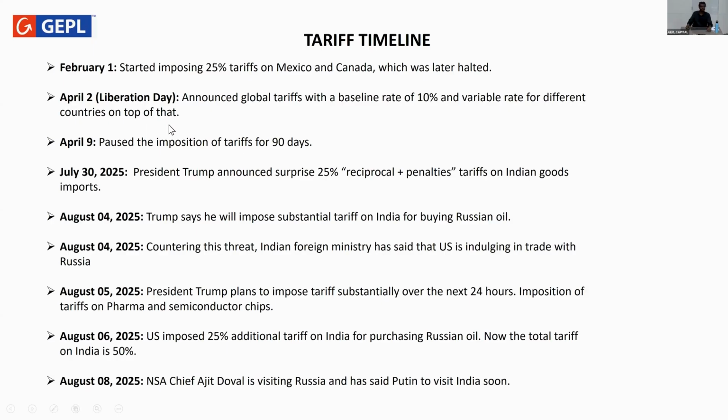On April 2nd, which was noted down as Liberation Day, Mr. Trump announced global tariff with a baseline of 10% tariff for each country and a variable rate based on different countries. This was basically to ensure that there was no trade deficit between countries and to lower the competition from the international market. So in order to do that, Mr. Trump had invoked these tariffs.